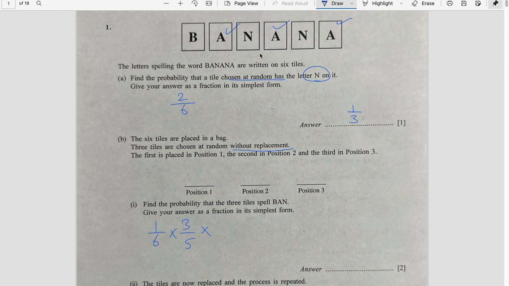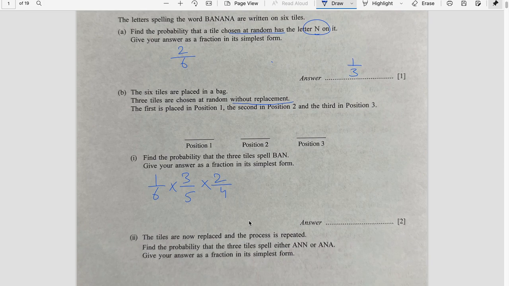Last letter is N. We have 2 options out of 4. 2 1 times, 2 2 times, so it is 3 1 times, 3 2 times, 4 5 times 20. This is P2. You may use your calculators.